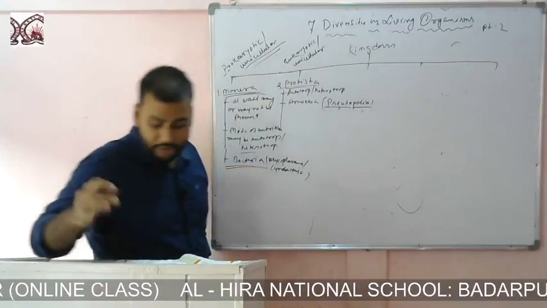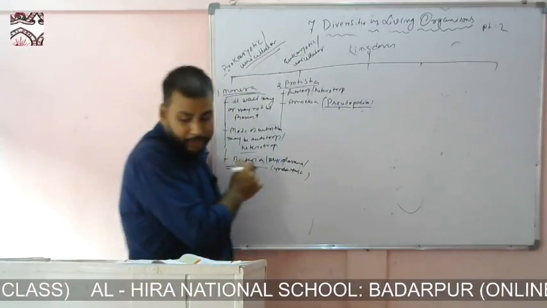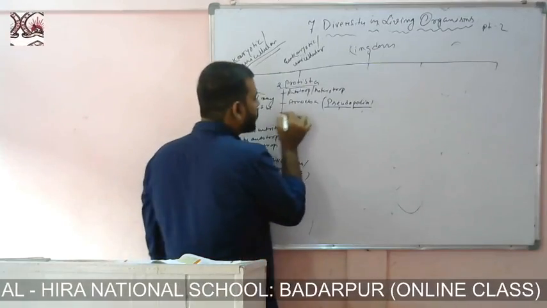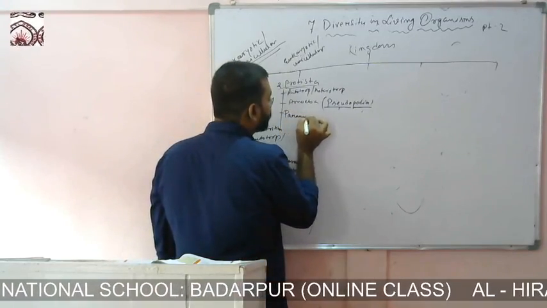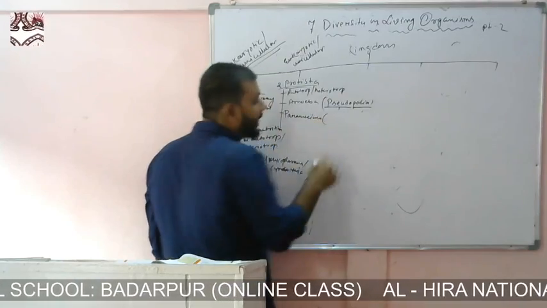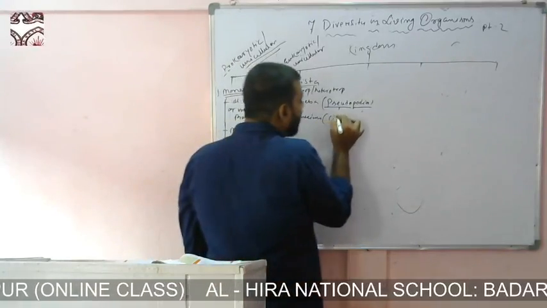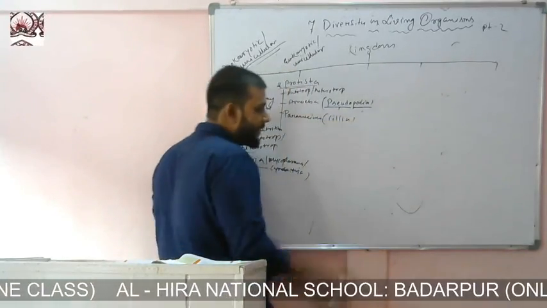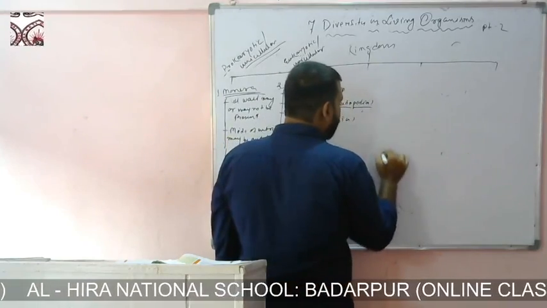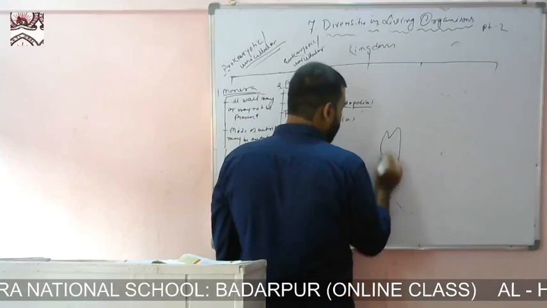Another organism in this kingdom is Paramecium. Paramecium uses a different structure for movement. Paramecium uses cilia to move. Now what is a cilia? A Paramecium is an organism somewhat like your slipper.